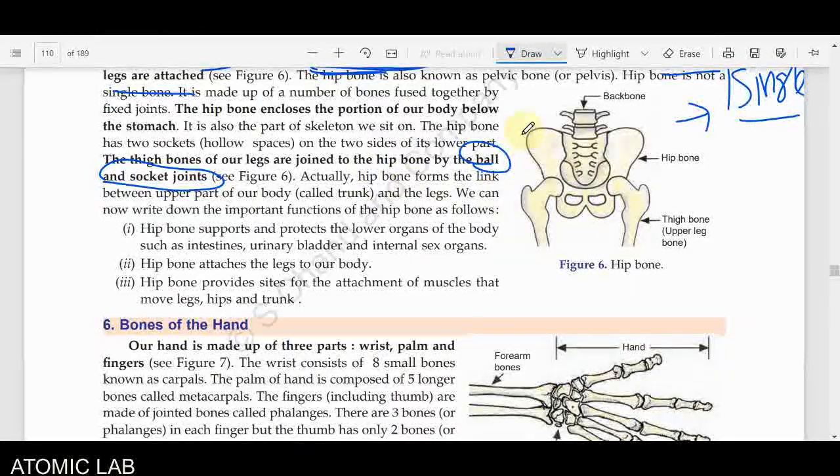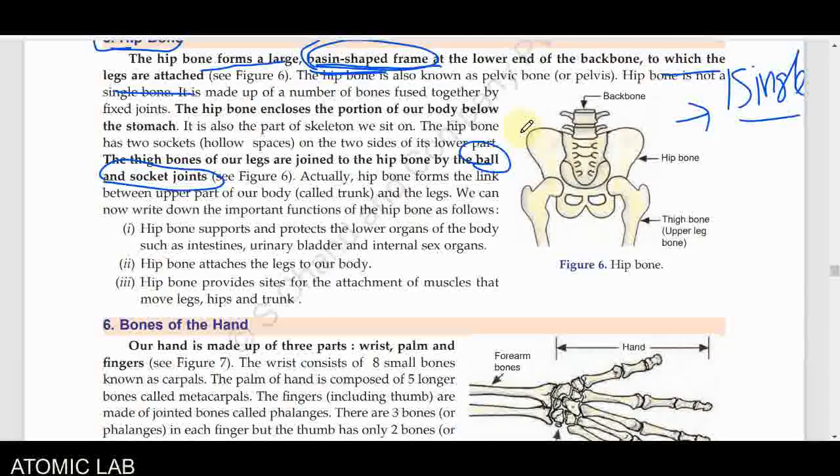They cannot be moved because fixed joints are present. We will discuss what fixed joints are. The two bones will not be able to move; that is known as a fixed joint. We will discuss this when we cover the different types of joints, but we have to remember: fixed means movement is not allowed.